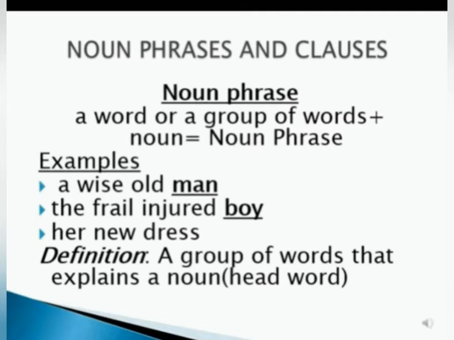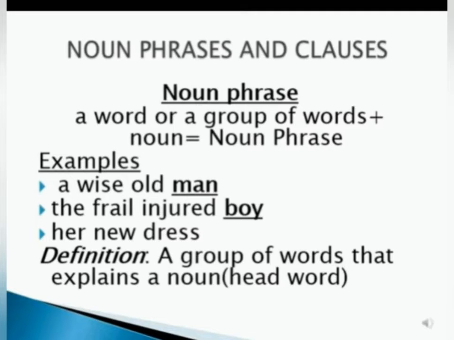That a phrase does not have a subject or a verb. Secondly, we have the first type of phrase, that is a noun phrase. And in a noun phrase, we have a group of words along with a noun. In a noun phrase, compulsorily you will have a noun. And that particular noun will help you find the rest of the words which describe the noun. Okay? What exactly is the definition of a noun phrase? A group of words that explains a noun. And that particular noun is called the head word.